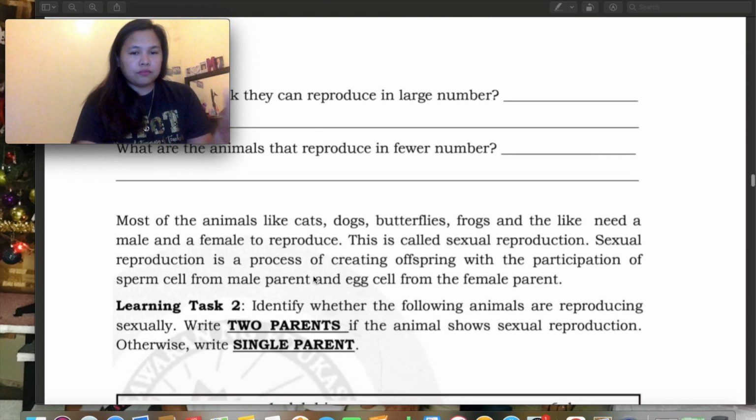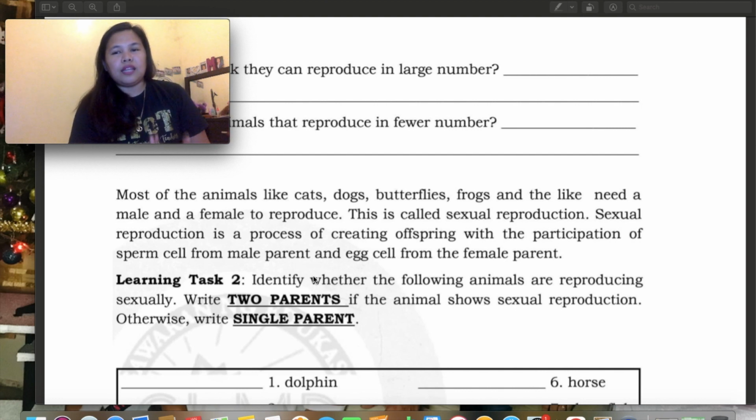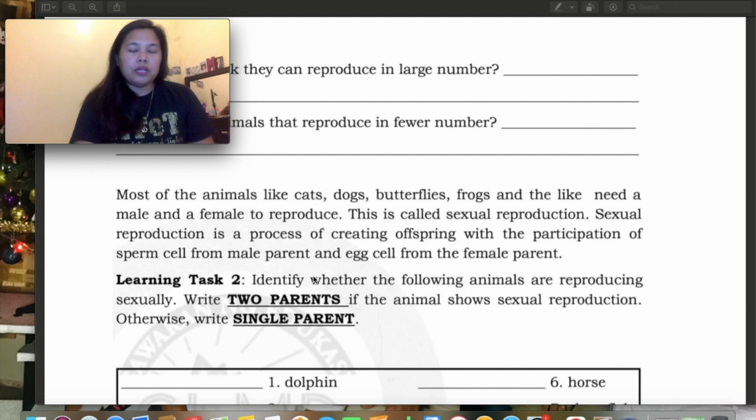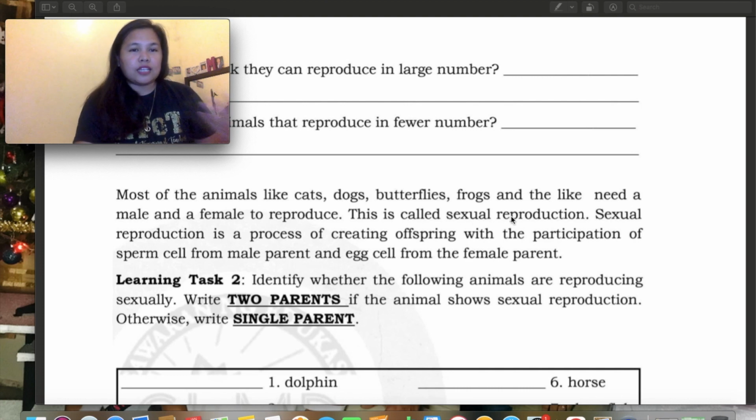And then next, most of the animals like cats, dogs, butterfly, frogs, and the like need a male and female to reproduce. So, all the animals mentioned need a male and female. So, babae at saka lalaki para magparami. So, this is called sexual reproduction. So, ito na po yung term na gagamitin natin if we need male and female, so that is sexual reproduction. Take note of this, guys, sexual reproduction, kasi hanggang sa college kayo ay lalabas ito.